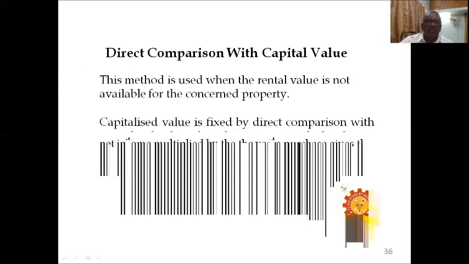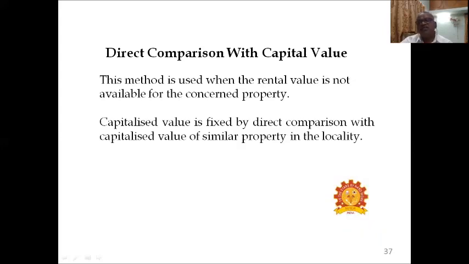Direct comparison with the capital value. This method is used when the rental value is not available for the concerned property. Capitalized value is fixed by direct comparison with the capitalized value of similar property in the locality.